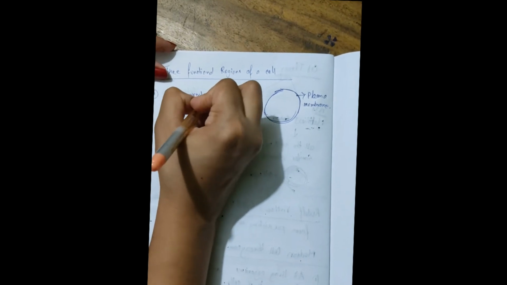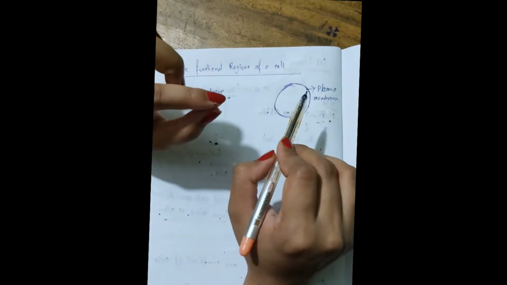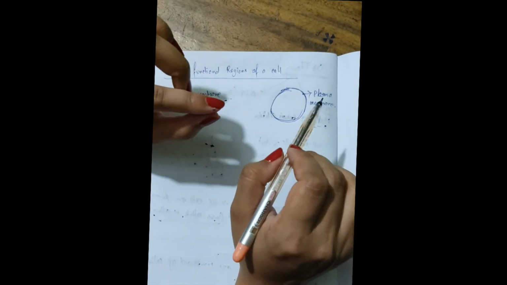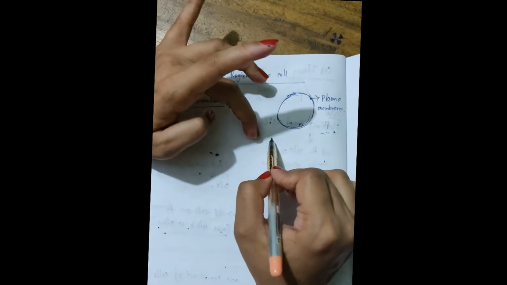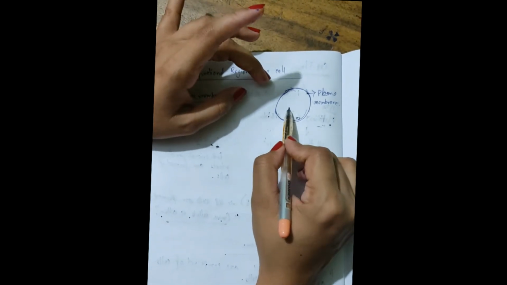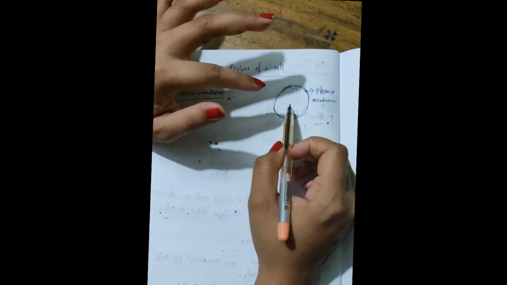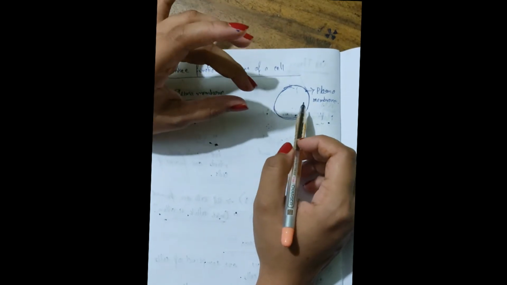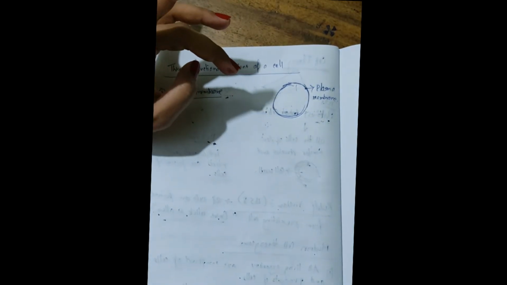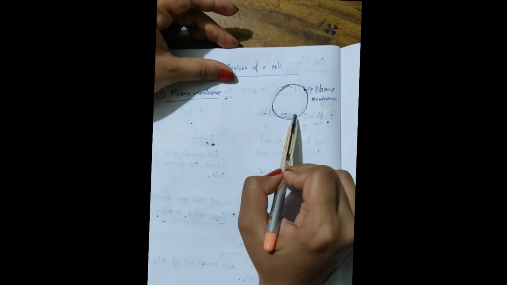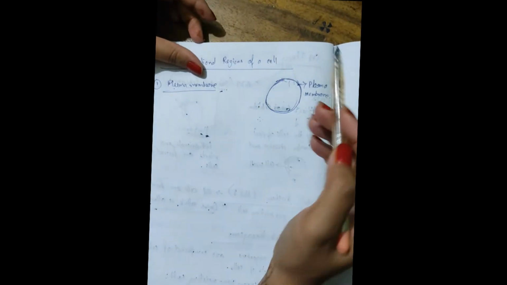The plasma membrane is the outermost covering. It is an outermost thin, transparent, semi-permeable layer, and it helps in the exchange of materials between the cytoplasm and the extracellular fluid. But in plant cells, outside the plasma membrane there is a rigid, protective and supportive layer called the cell wall. So basically the plasma membrane is an outer covering, and its function is to exchange material between the cytoplasm and the extracellular fluid.